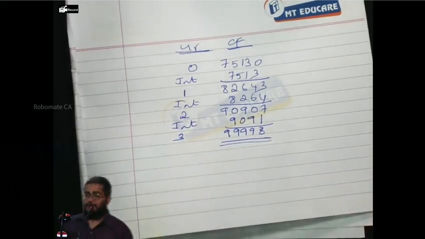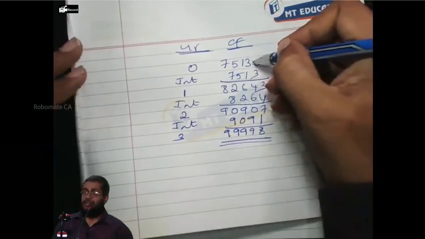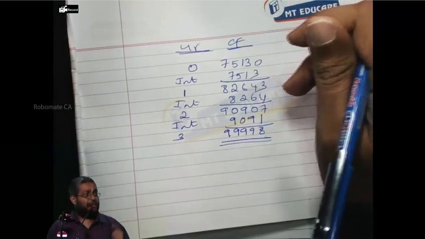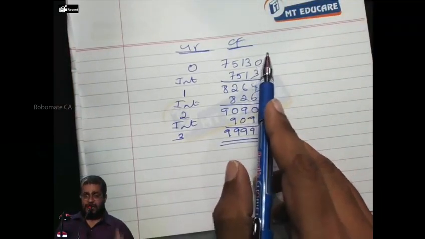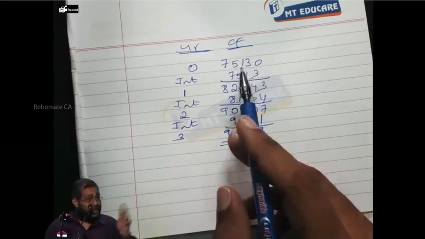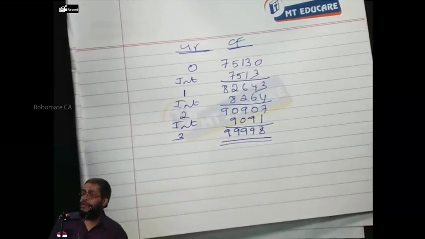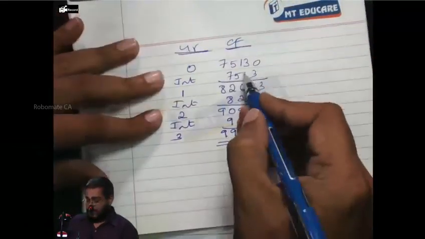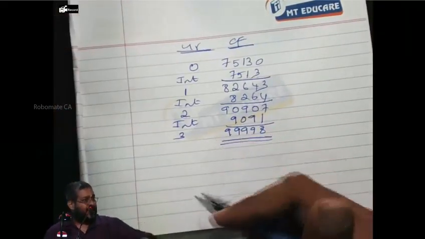Are you following? Now, in an FD, I deposit 75,130 and the bank says, I'll give you 10% interest for 3 years. That means not only are you earning 10% interest on the FD amount, you also redeposit the interest, and on that also 10% is earned. Yes or no? That means it's like a forward rate, because for these cash flows also, I have decided the interest today itself. Right or not?